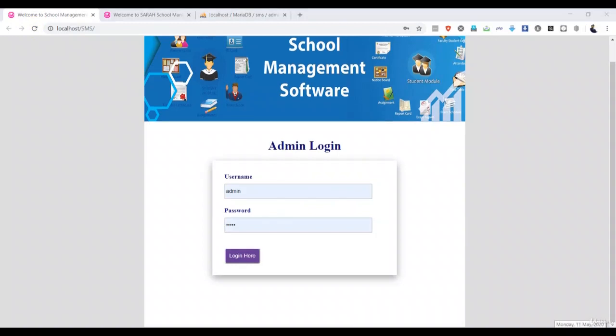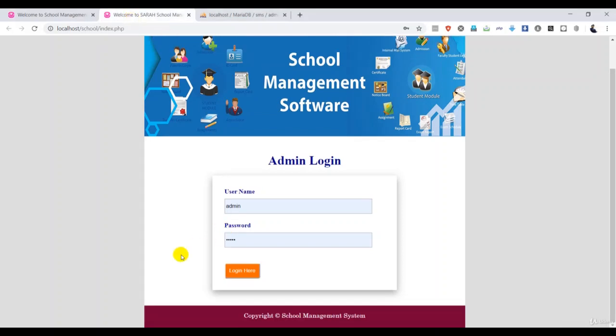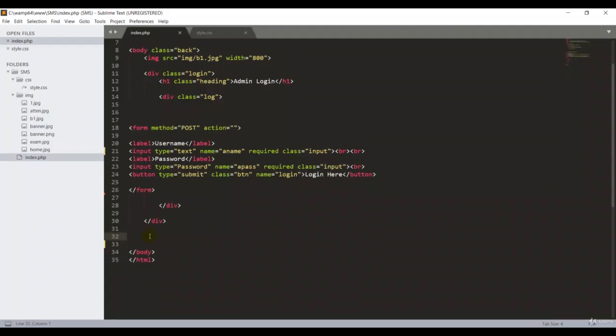Almost we have completed the design for the index.php, but one more part is available, which is footer section. Okay, I'll go back to my index.php. So inside the body tag I'm going to create one more section, which is footer area. I'm going to create the class for the footer, which is footer. So then inside this section I'm going to create one more footer section, and again one more paragraph I'm going to create now.